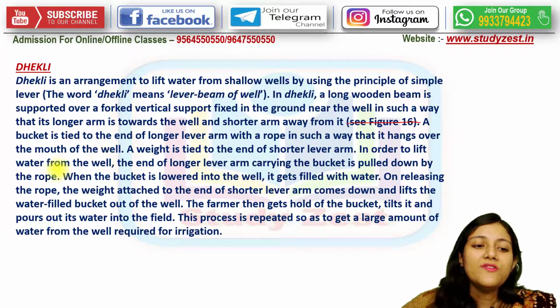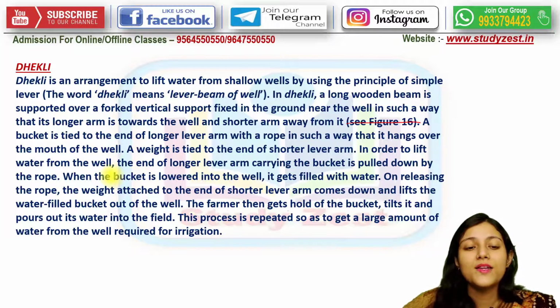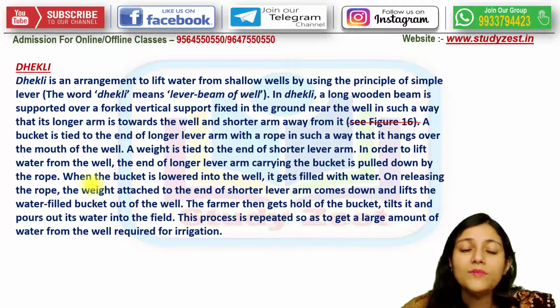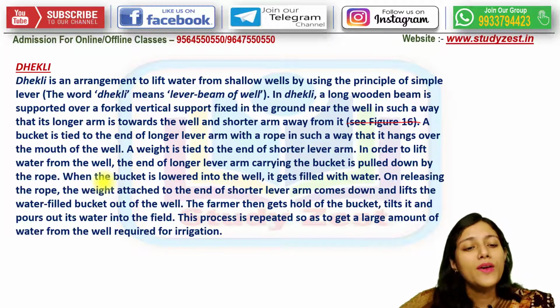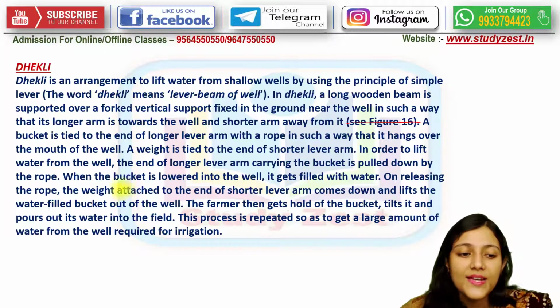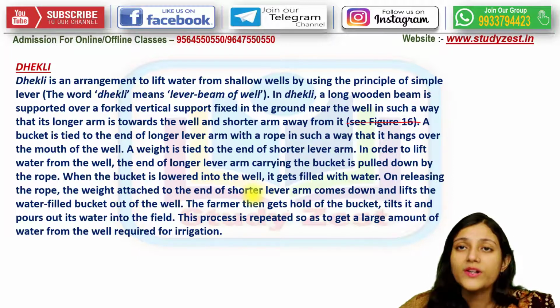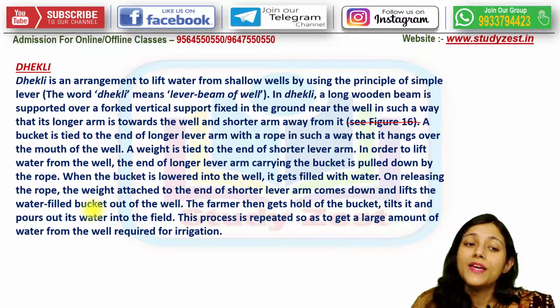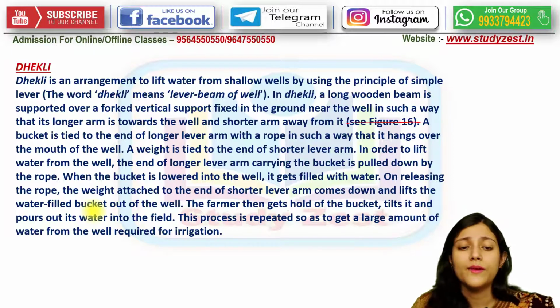In order to lift the water from the well, what has to be done? The end of the longer lever arm, which is carrying the bucket, is pulled down with the help of the rope. Now when the bucket is lowered into the well, it gets filled with water naturally, and on releasing the rope, the weight attached to the end of the shorter lever arm will come down and help to lift the water-filled bucket out of the well, right?